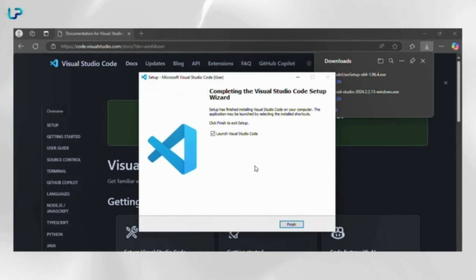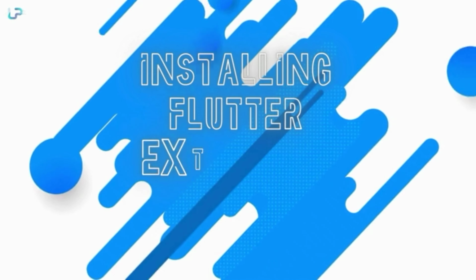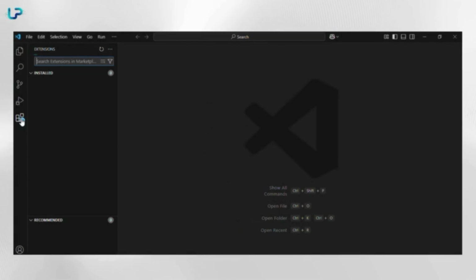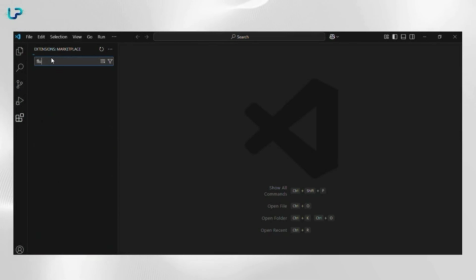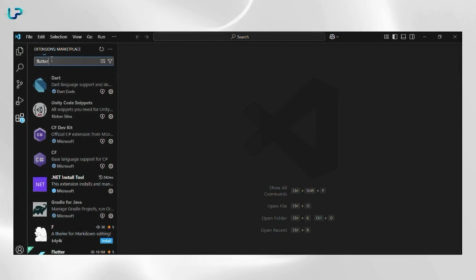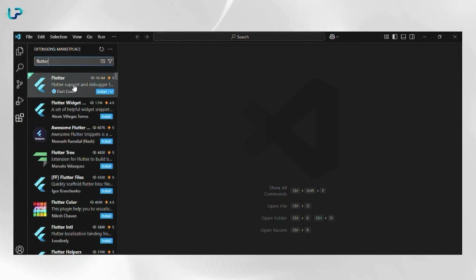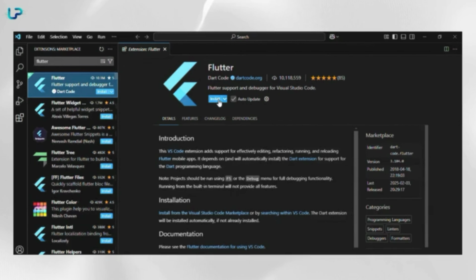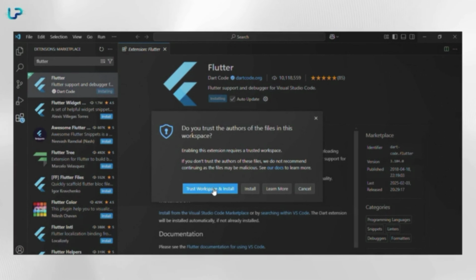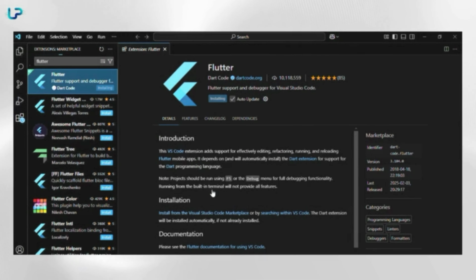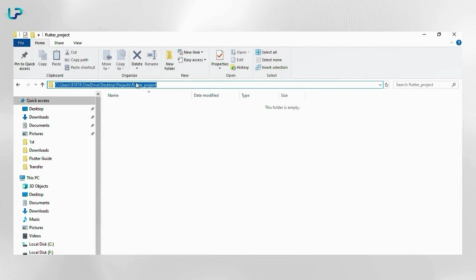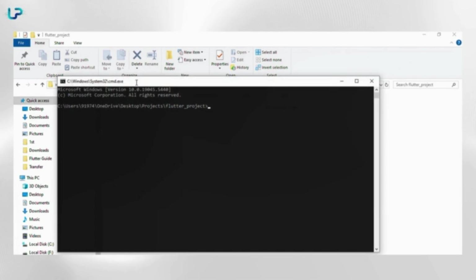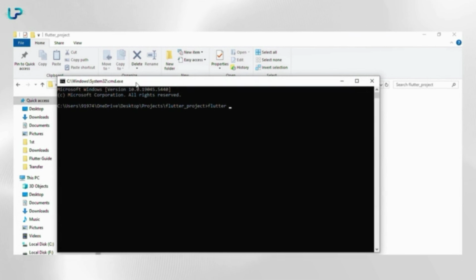In the next step, we will install the Flutter extension in VS Code. Open VS Code, click on the extension option in the left panel, type Flutter, and click install. In the next step, we will create a Flutter project. Open the command prompt and type flutter create your project name.